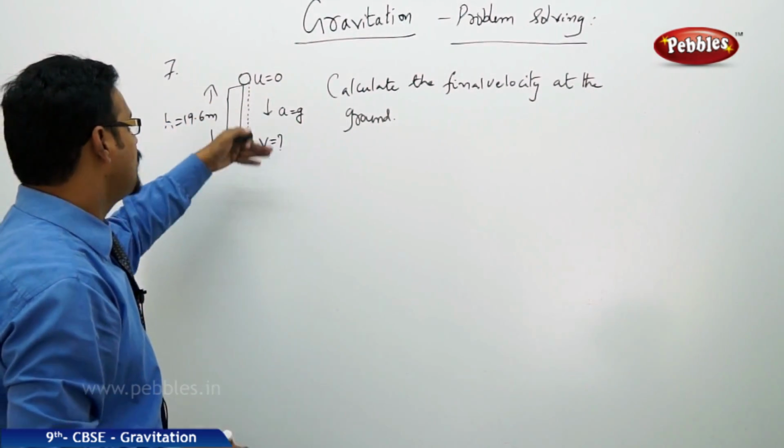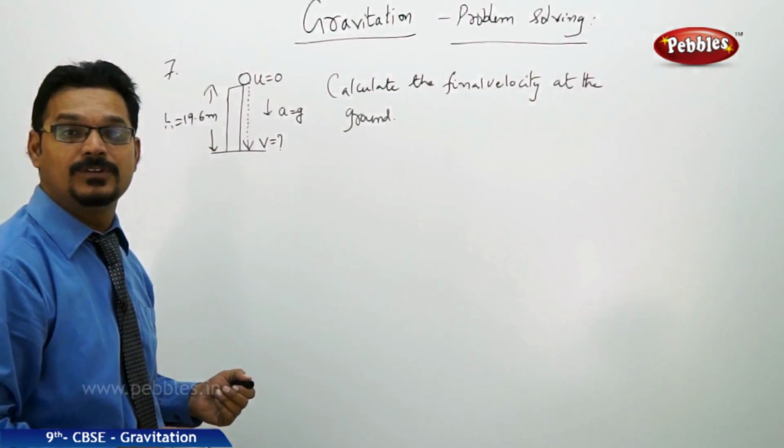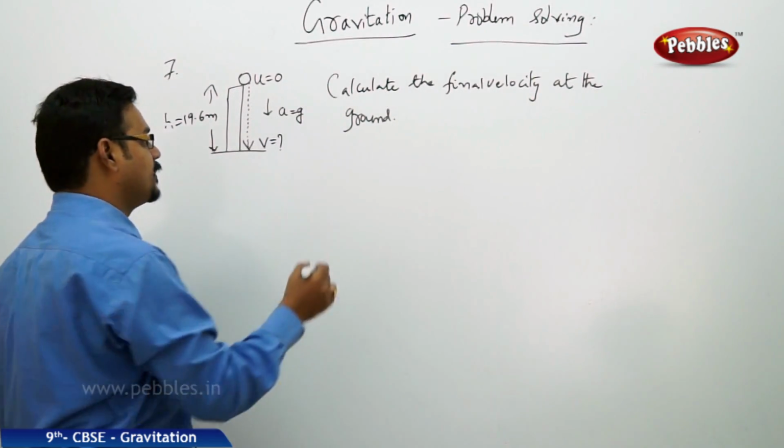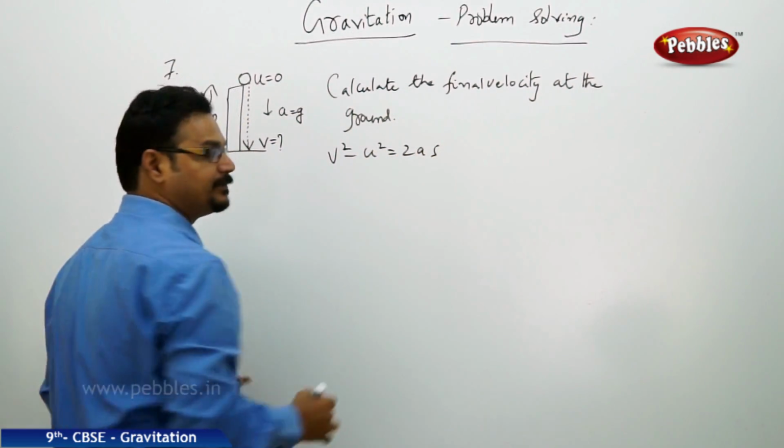So you know u, v, a and height, you need to calculate v. So which formula you can use? Think about equations of motion. The formula you can use is v square minus u square equals 2as.